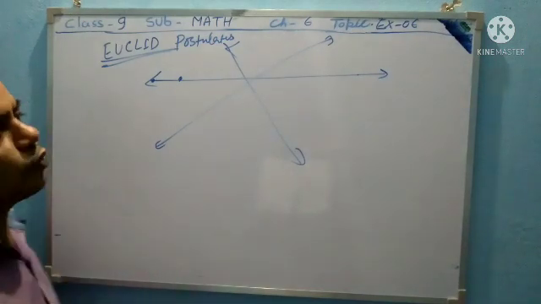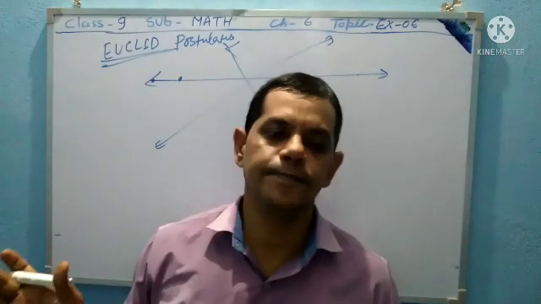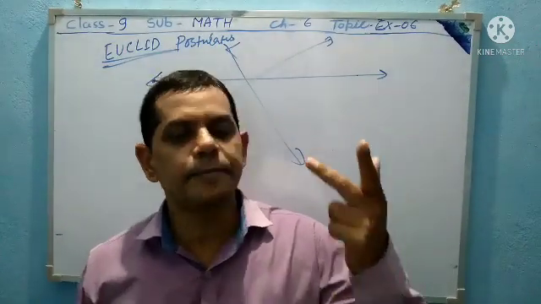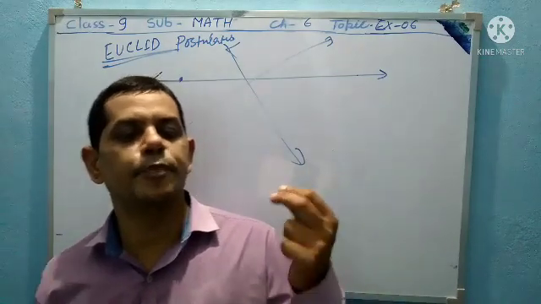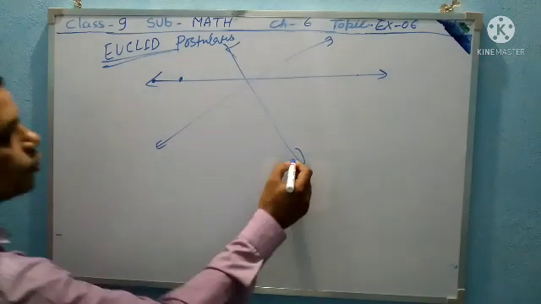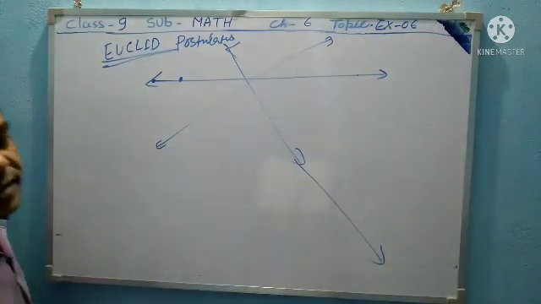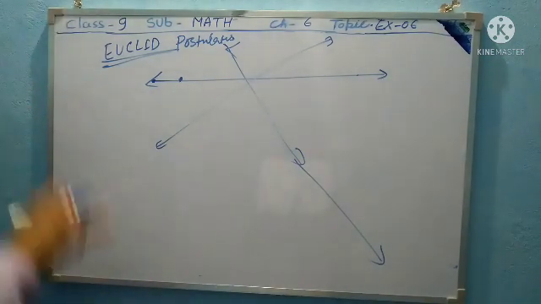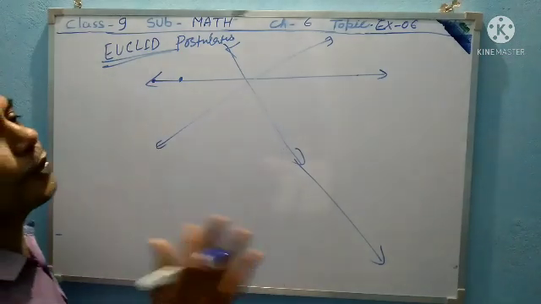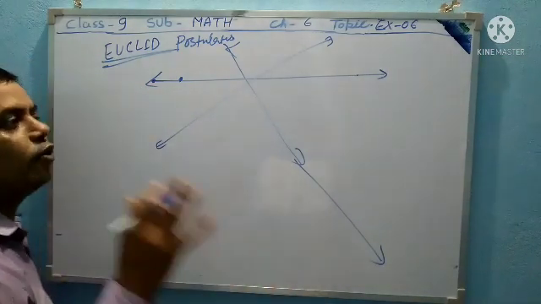Now the second postulate is that a terminated line can be produced infinitely, meaning the line is produced infinitely. A postulate has proof given, and an axiom has no proof given.